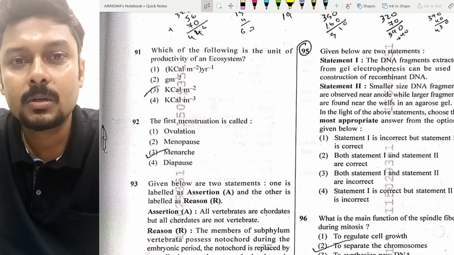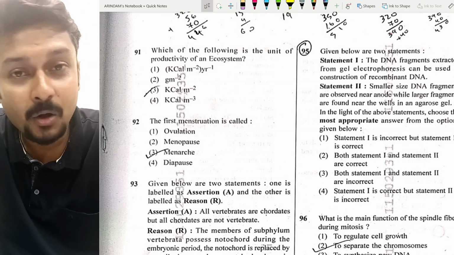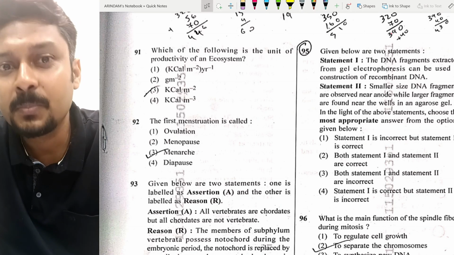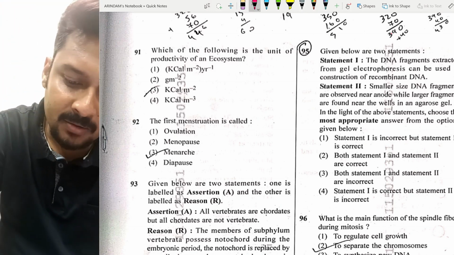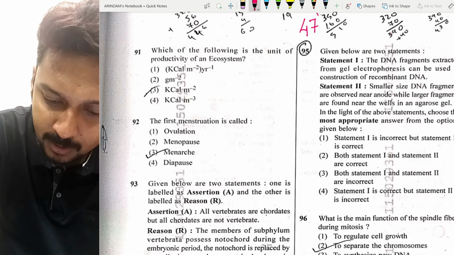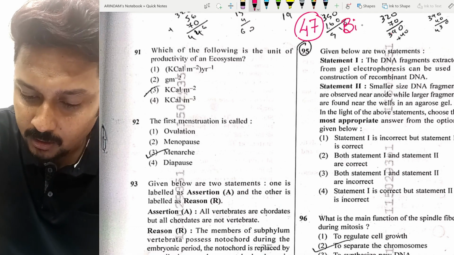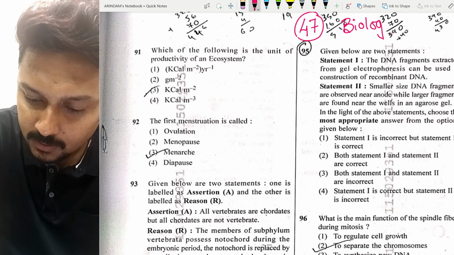Good evening, students. Today it's a bit hectic day for you guys, and right now all are waiting for the answer key. So right now I have the paper number 47. Please remember the paper number 47, and I will discuss the biology segment.